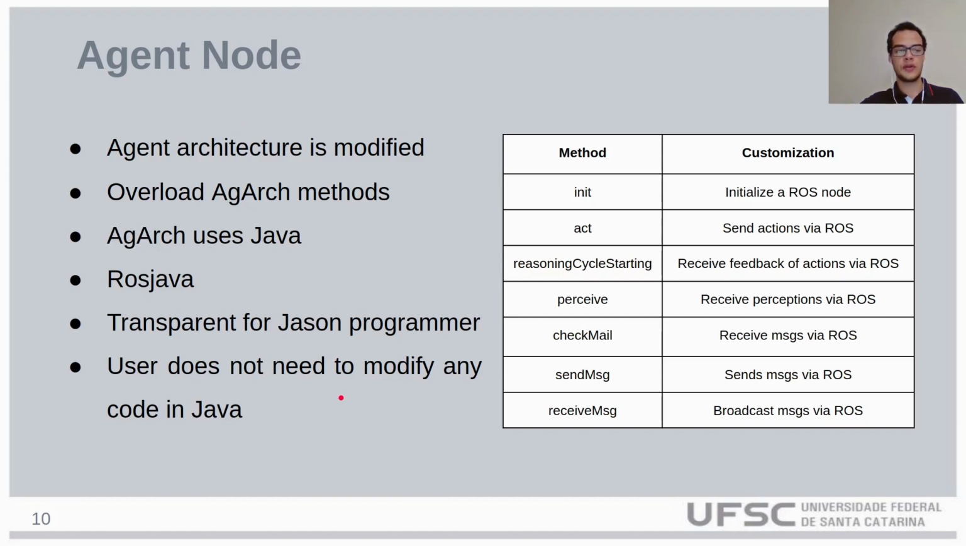In order to include all these functionalities into the agent, it was necessary to overload a Jason class called AgArch. The methods that were overloaded are listed in this table.